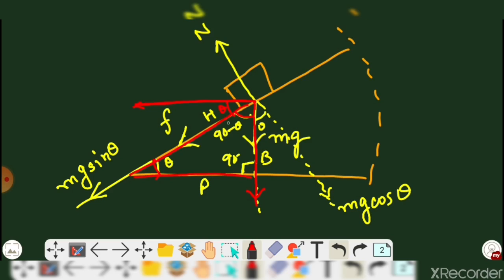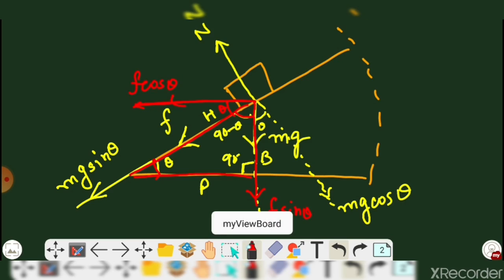Here it is theta, and again similarly here 90 minus theta. So here it is the base and the hypotenuse, so the components will be f sine theta, and similarly f cos theta.